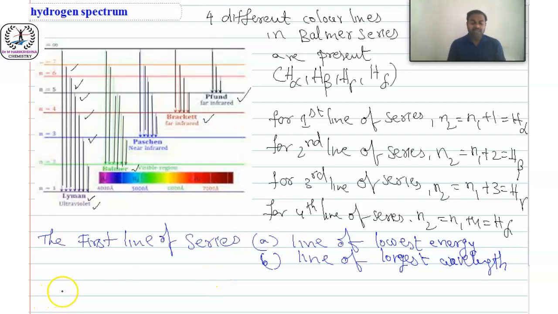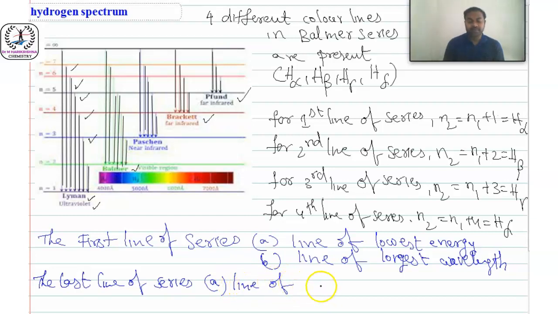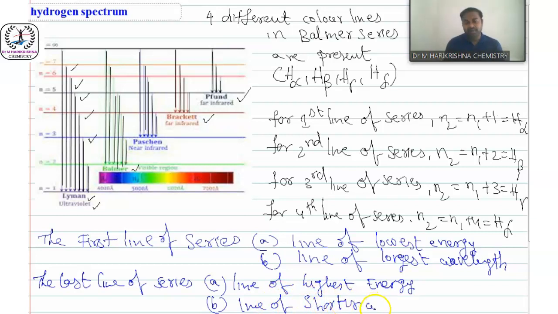Then what about the last line? The last line of series is known as line of highest energy, then line of shorter wavelength. So this is very important, students.